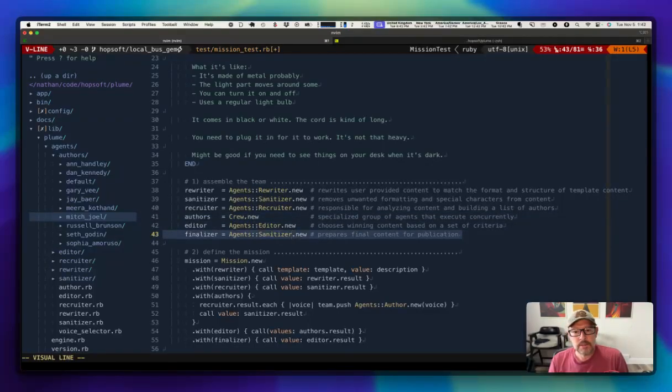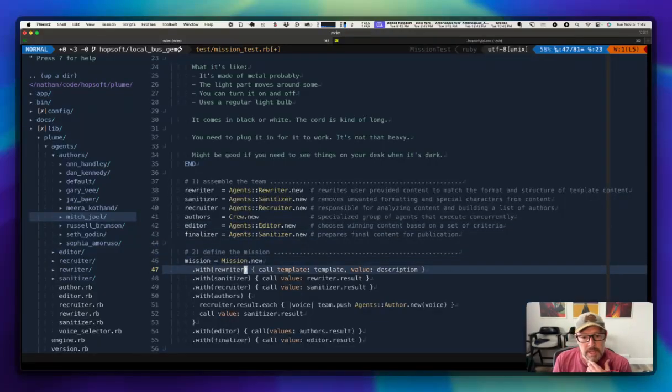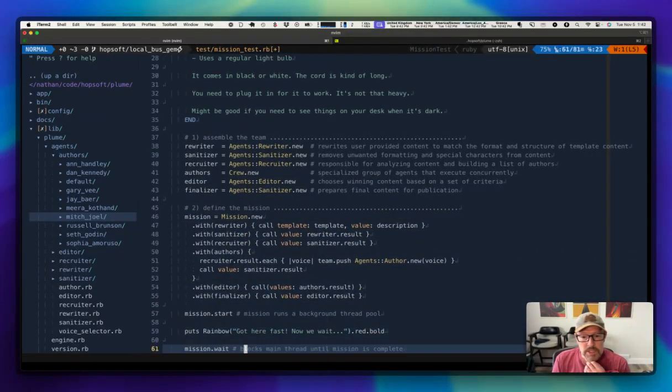And then we come down to the sanitizer, which is just kind of the final cleanup. It's the same object as this sanitizer. Just make sure that we're formatted in a way that is acceptable for us to save or present or something like that. So the next interesting bit inside of this is our mission.